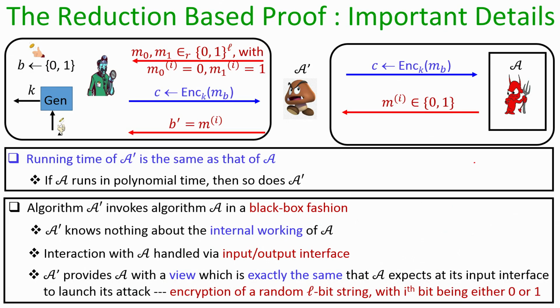It is very important that A' creates a view which is identical to the view which A expects to launch its attacks. If the view which A' creates for the adversary A is not identical, then we cannot say that with almost the same probability with which A can identify the ith bit from the ciphertext C, A' can identify what message has been encrypted in C. That relationship we cannot claim if the view is not identical to what A expects.